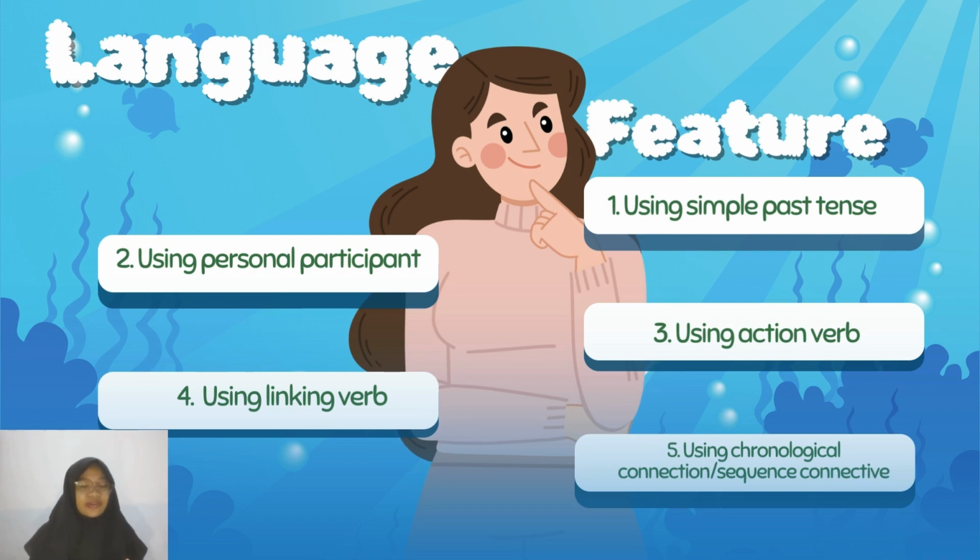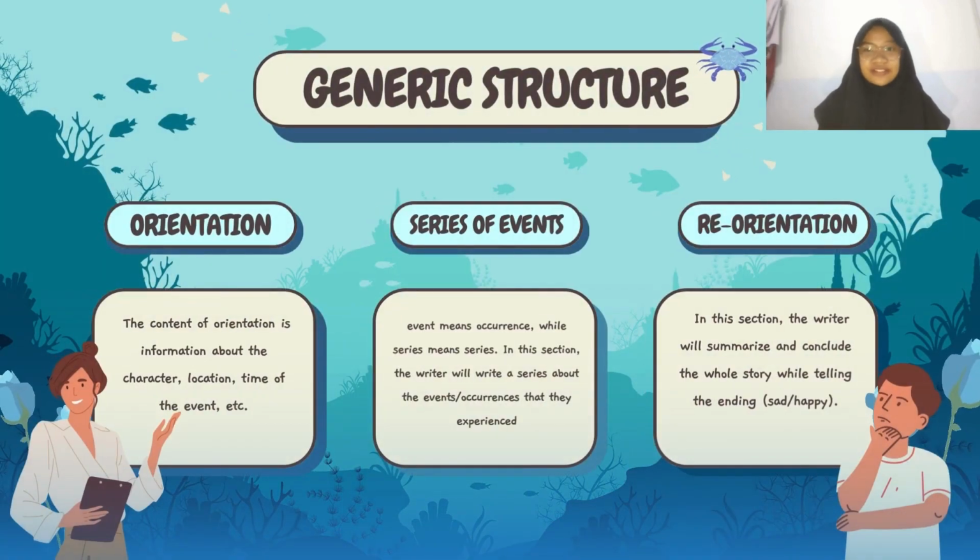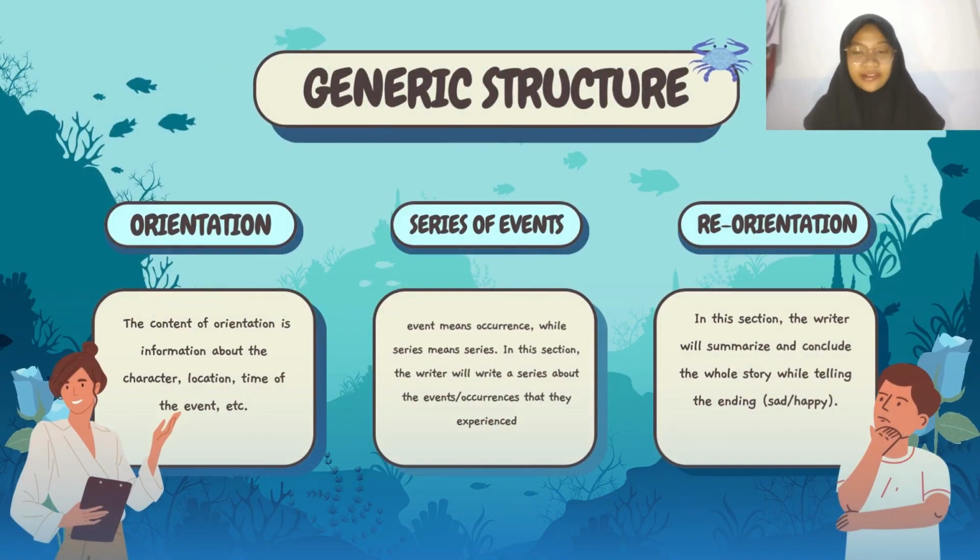Number five is using chronological connections or sequence connectives. For example, next, before, in addition, then. Then we continue to the generic structure of recount text.